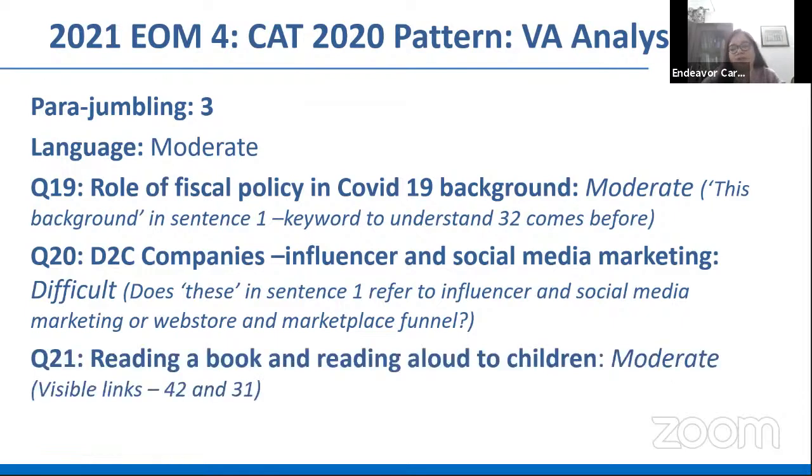Reading a book and reading aloud to children. Now, this is definitely a moderate one, because as you're reading, if you're able to distinguish that there are two sentences that talk about reading a book, reading a book opens a world of possibilities. What are these possibilities? What does reading a book do? And then how books are normally read aloud to children, because that is a different approach and a different thing.